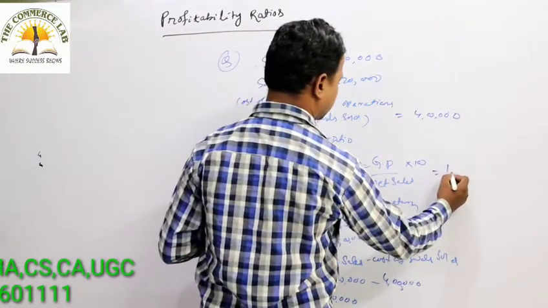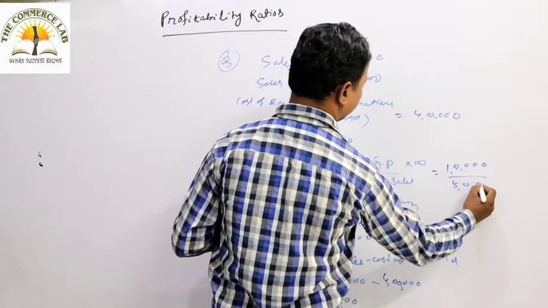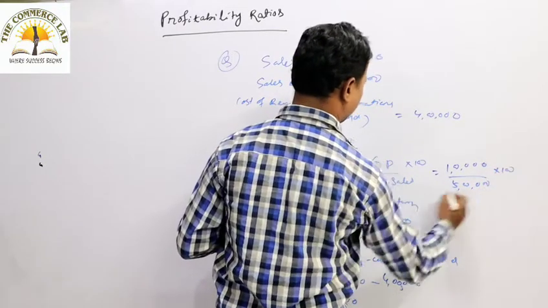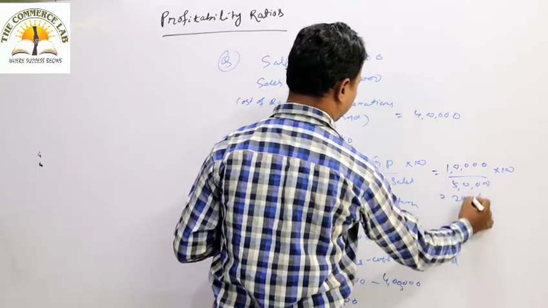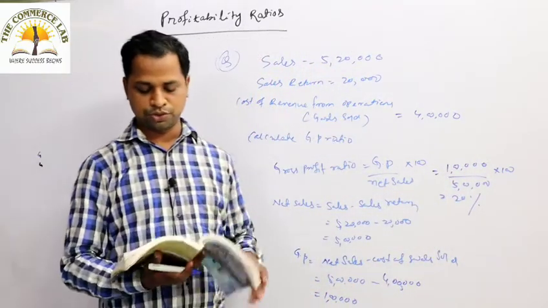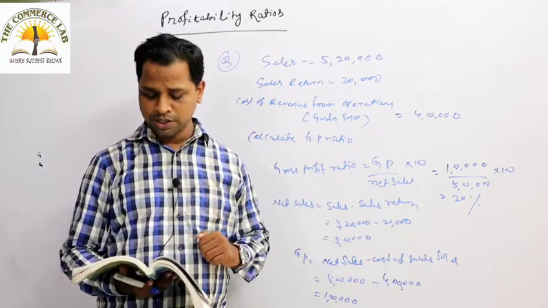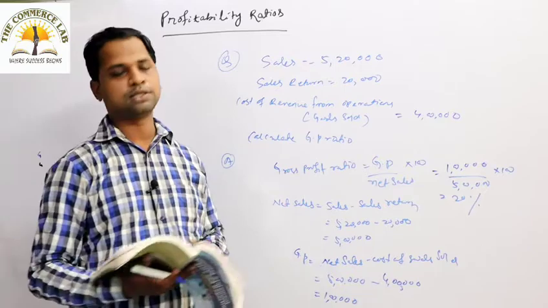So that is 1 lakh by 5 lakh into 100. How much is the gross profit ratio? It is 20%. So 20% is the gross profit ratio. If the gross profit ratio is 20%, how much is the cost of goods sold to sales ratio?